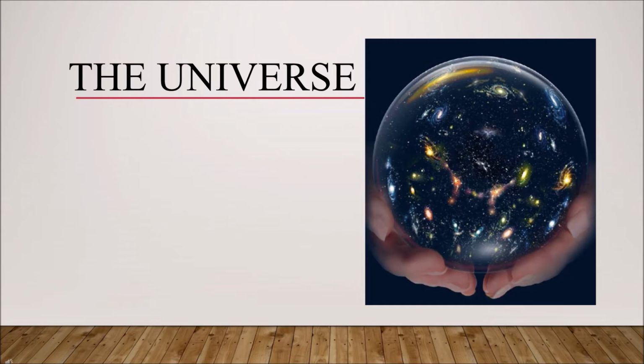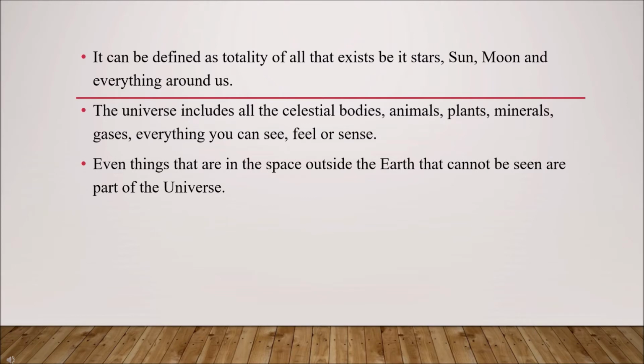Children, let's see about the universe now. Let's see the definition of the universe, children. Universe can be defined as the totality of all that exists, be it stars, sun, moon and everything around us. This universe includes all the celestial bodies, animals, plants, minerals, gases, everything you can see, feel or sense. There are also things in the space outside the earth that we cannot see. Those things are also included in the universe.